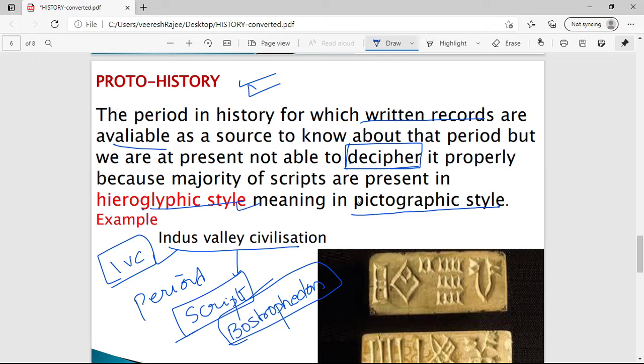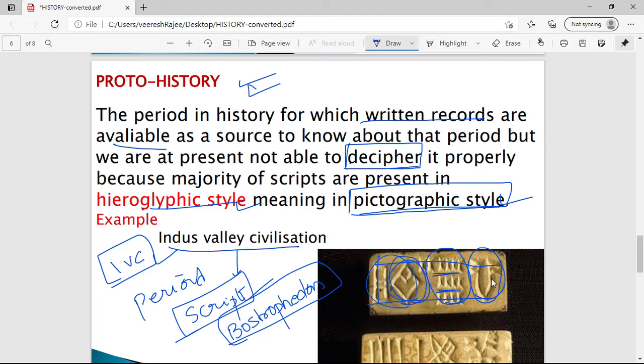Hieroglyphic means a script which is in the form of pictures. Here you can see in the figure that the script is not in the form of letters, but in the form of pictures. This is a seal on which Indus Valley people used to write, and this is the pictographic script.